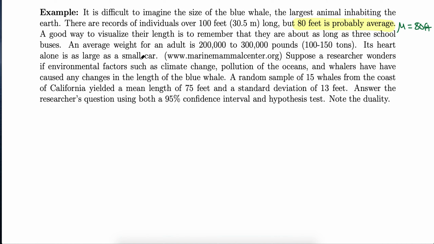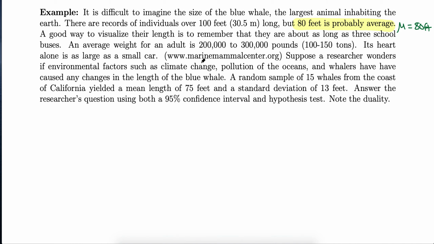There's just some interesting information, not important to the problem given next. I find it fascinating. You can visualize it as about 3 school buses put together, and the heart is the size of a small car. That's pretty incredible if you ask me.